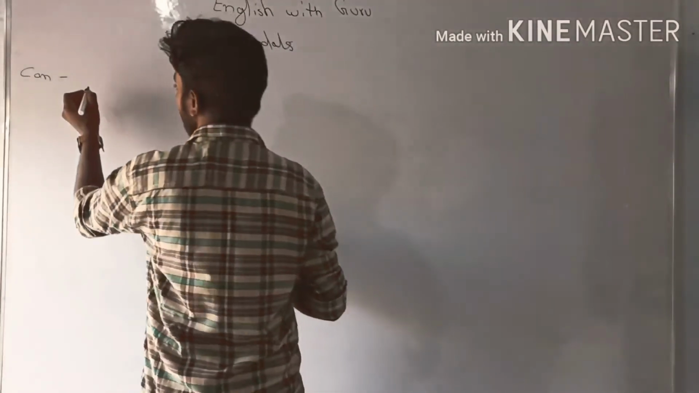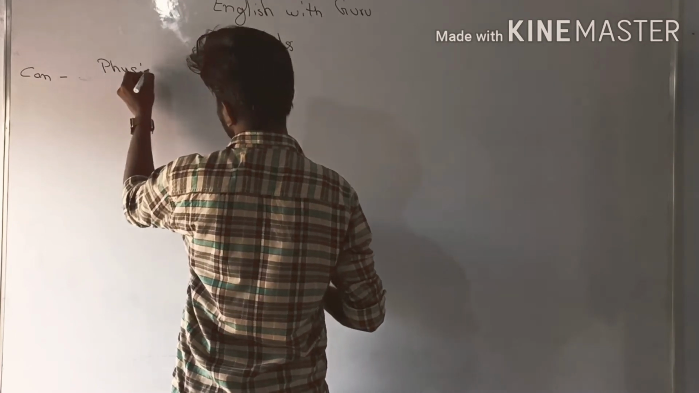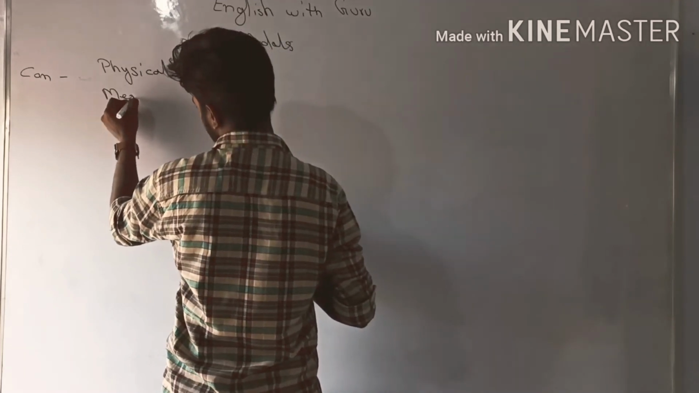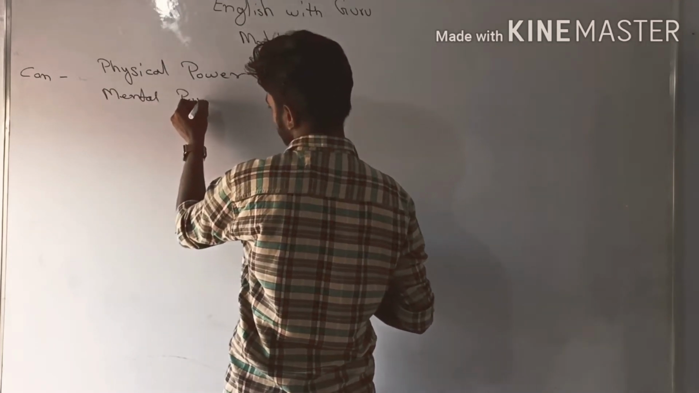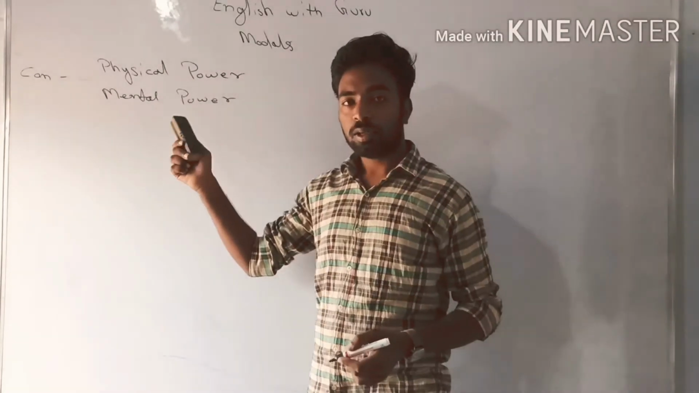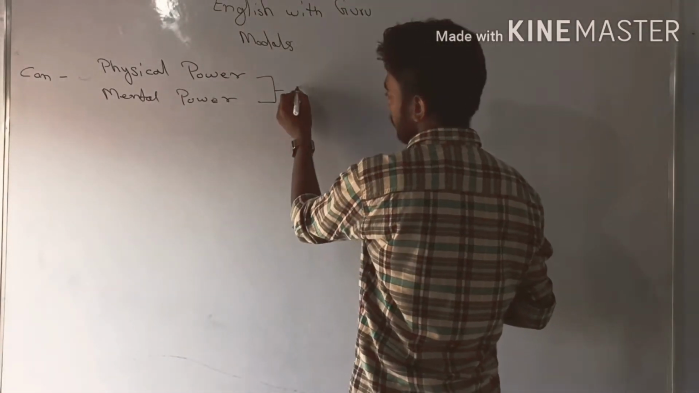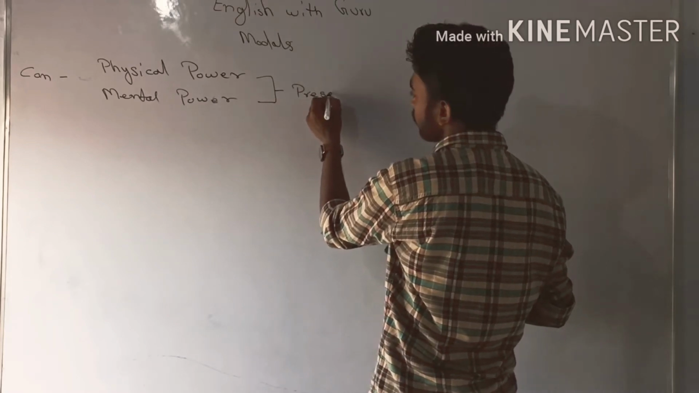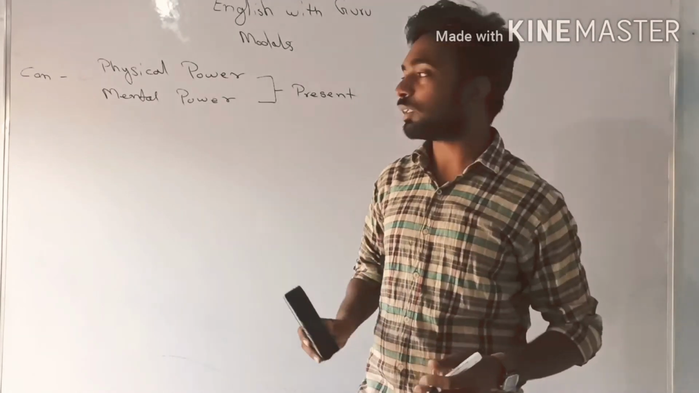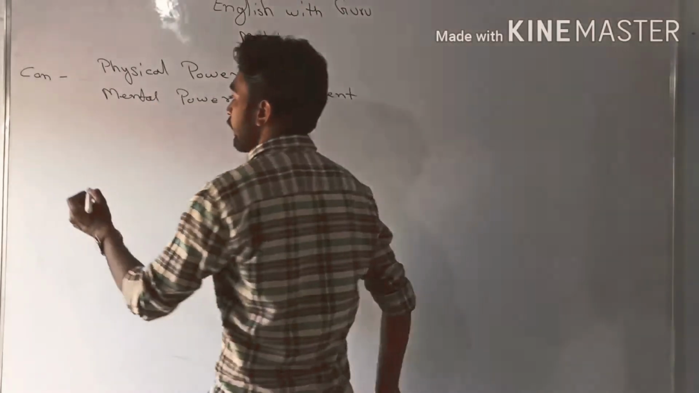For example, there are two types of power: physical power and mental power. To express both powers we have to use the modal can. But the condition is that the power must be available with us in the present. If the power expressed in our sentence is available in the present, then you have to use the modal can.